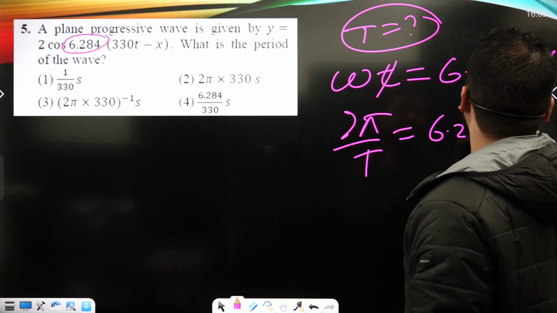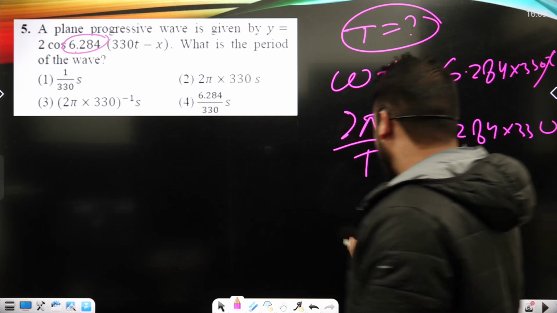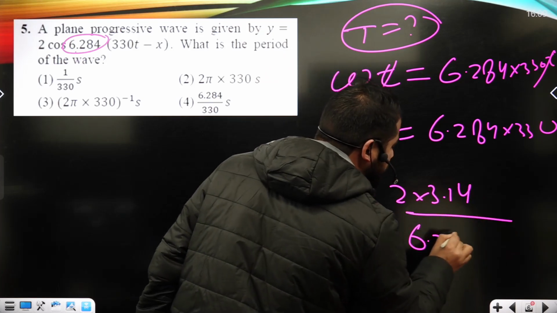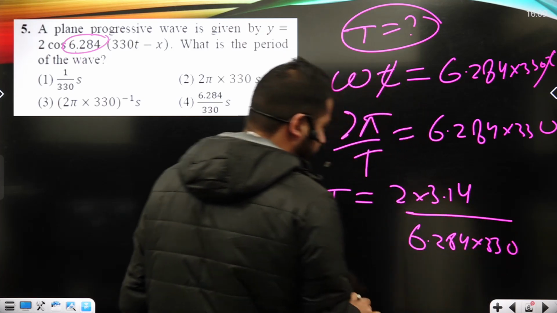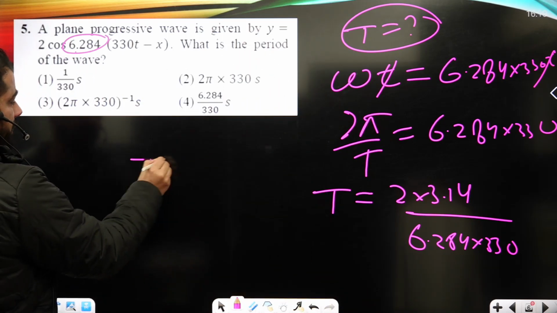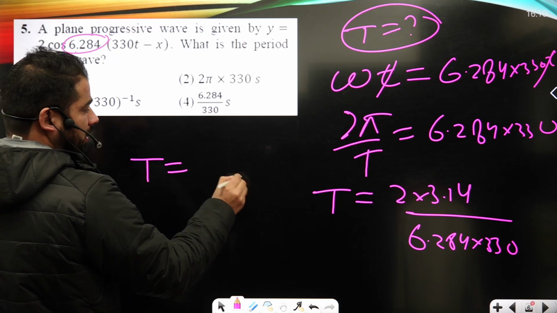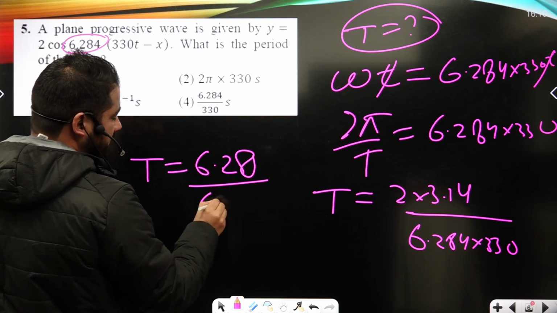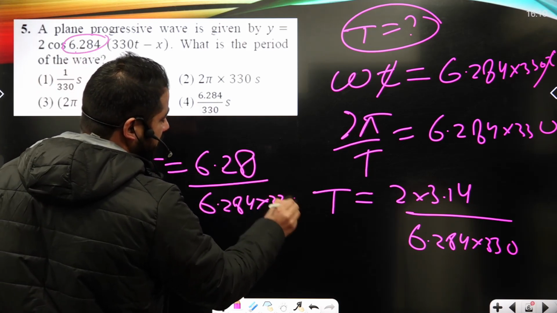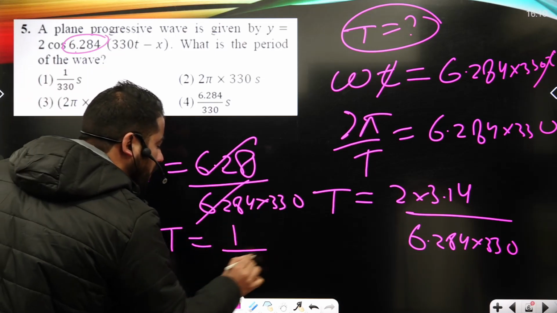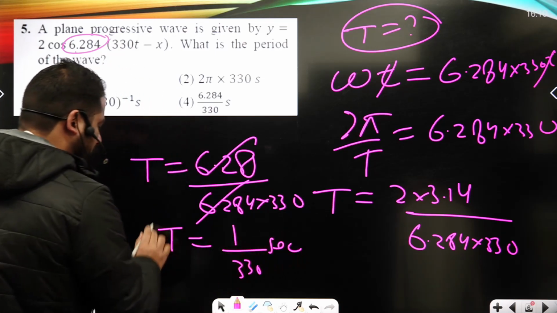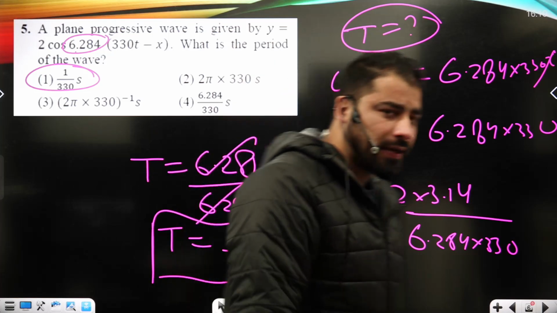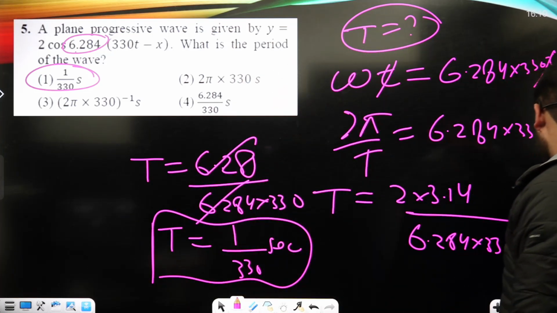So it is 6.284 into 330. So here T I can calculate as 2 into 3.14 upon 6.284 into 330. I can calculate it further. T is 6.28 upon 6.284 into 330, and so T must be equal to 1 upon 330 seconds. This must be the answer of the question, and it is shown under option number first. Okay, so let's go and discuss one more question here.